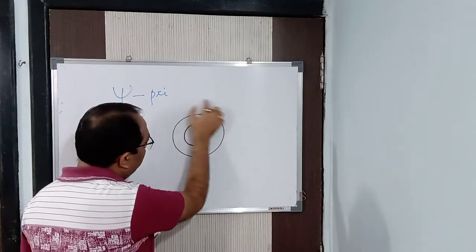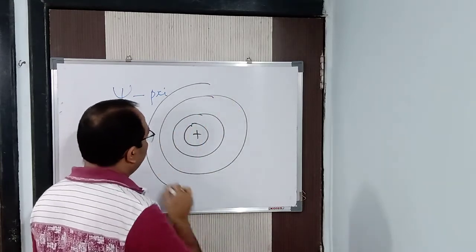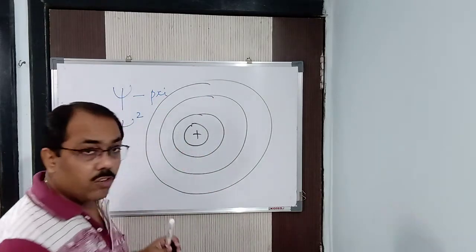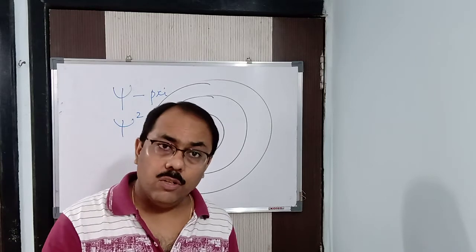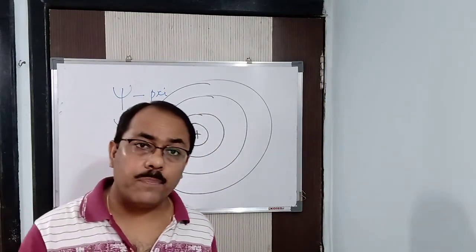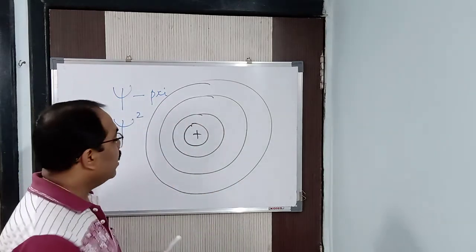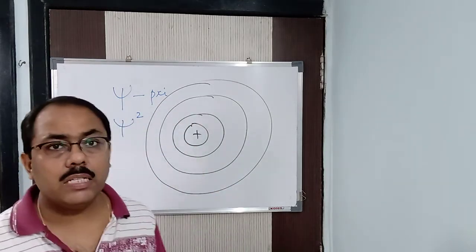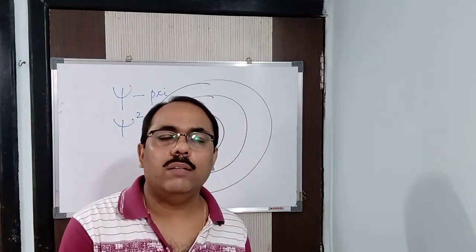This is a nucleus, around the nucleus we are having a number of shells. Got it? Inside the shells we are having a number of subshells, which you are going to study in the quantum numbers. I will teach you the different quantum numbers. You will see the shells are known as the principal quantum number. The subshells are known as the azimuthal quantum number. Then inside the subshells we are having the orbitals, which is known as the magnetic quantum number.